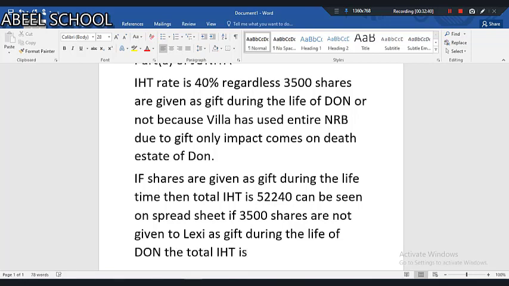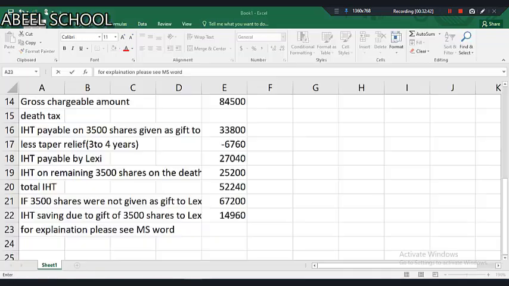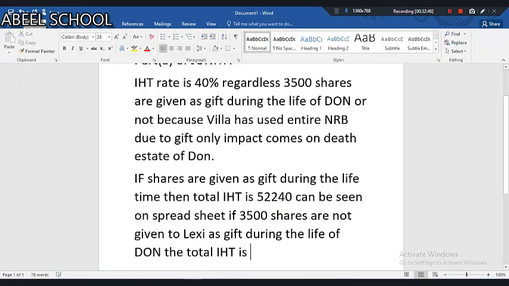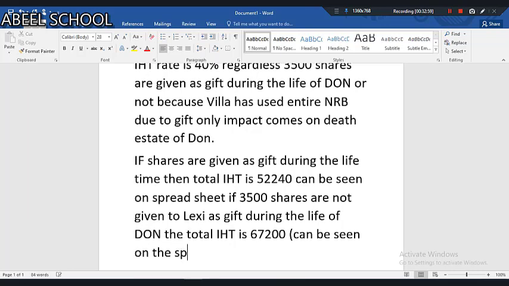Then the total IHT is 67,200. 67,200 can be seen on the spreadsheet.